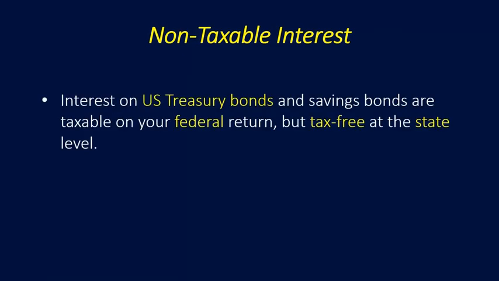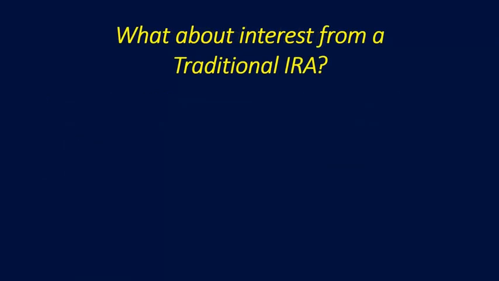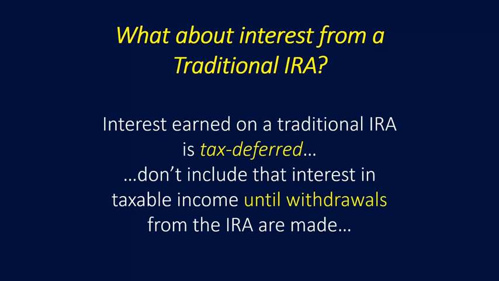Non-taxable interest includes interest on U.S. Treasury bonds and savings bonds. They're taxable on your federal return, but tax-free at the state level. Interest payments on most municipal bonds, or muni bonds, are tax-free at the federal level. What about interest from a traditional IRA, an individual retirement account? Well, interest earned on a traditional IRA is tax deferred. You don't include that interest in taxable income until you start making withdrawals from the IRA.